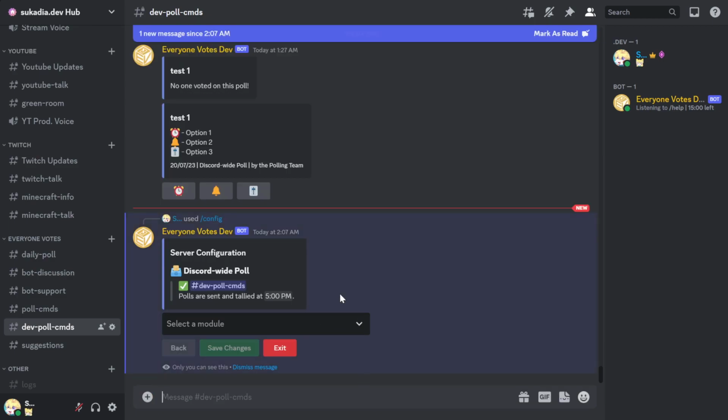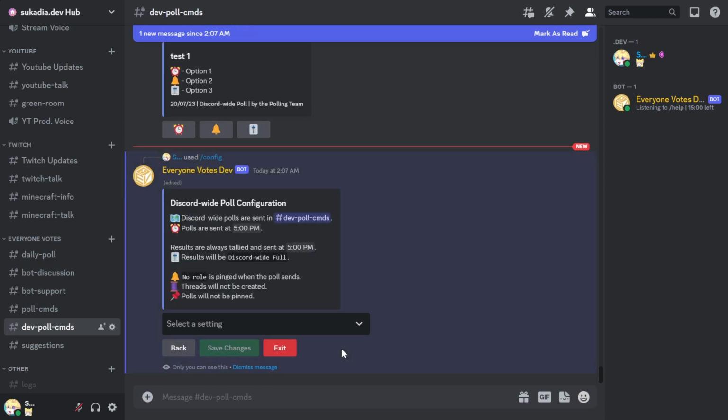So if I do /config, now there's only the Discord wide poll. I just wanted to focus on Discord wide poll for now, just so I can make sure that works. But you can see everything's kind of the same. I believe this should be basically the same. But we can now go into the menu and we get a good old, again, basically what the current config is.